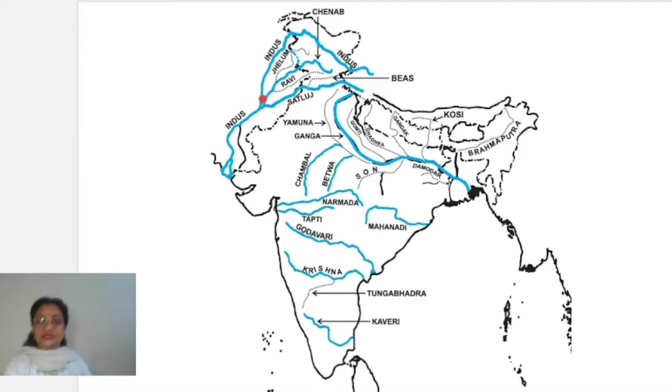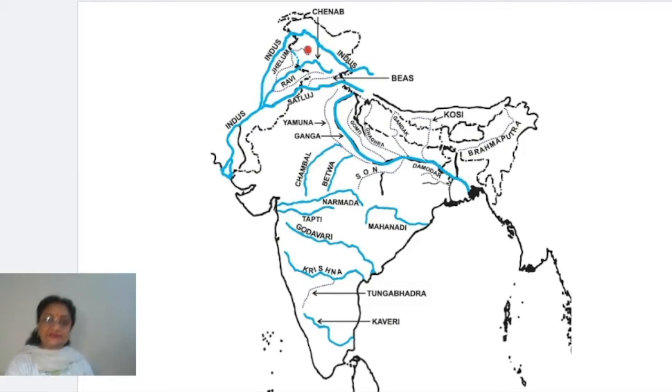Actually, a river system includes the mainstream. Here the mainstream is Indus, and along with this, all the small tributaries and distributaries which are formed there, which are related with that river, all come under the river system. Now in the Indus river system you will find, children, the first river is Indus, right?